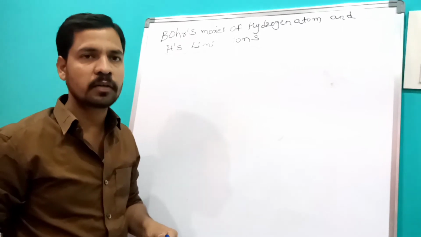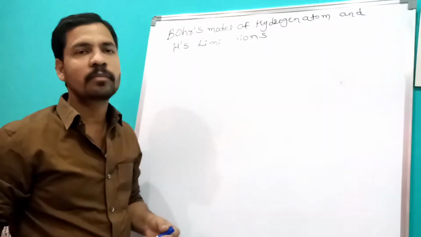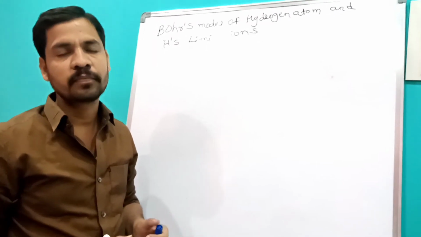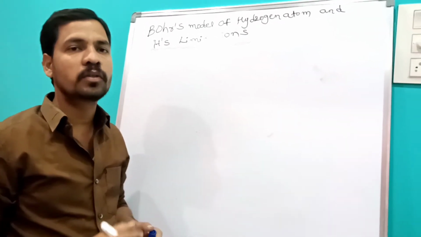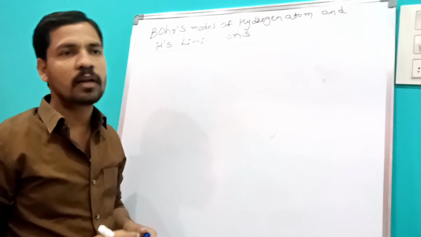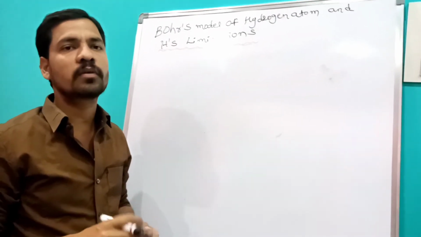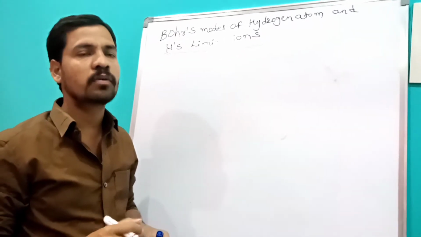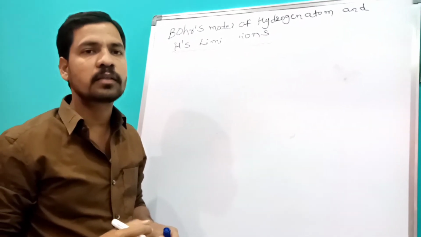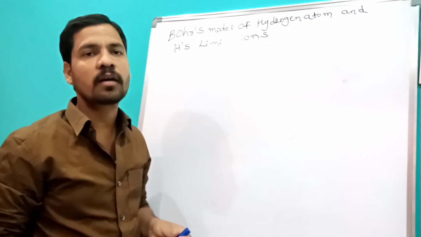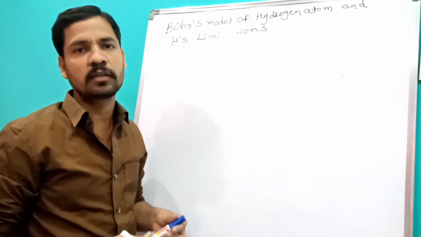In the atom, at the center is the nucleus, which has a positive charge. Around the nucleus there are orbits, and in these orbits the electrons revolve around the nucleus in circular paths. These are called stationary states, or allowed energy stationary states.